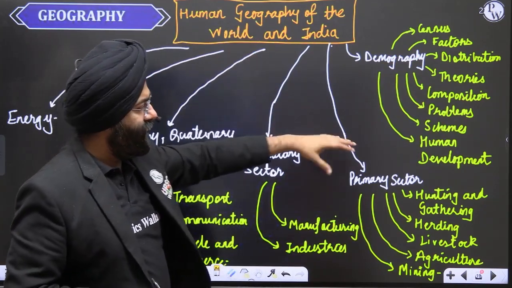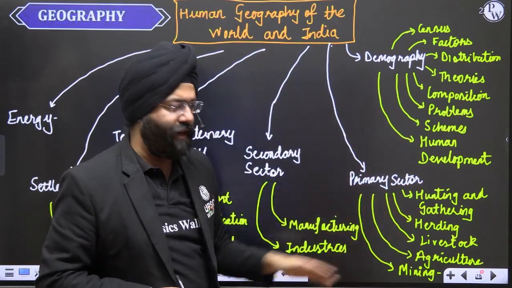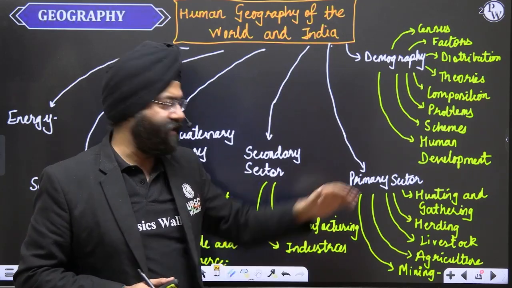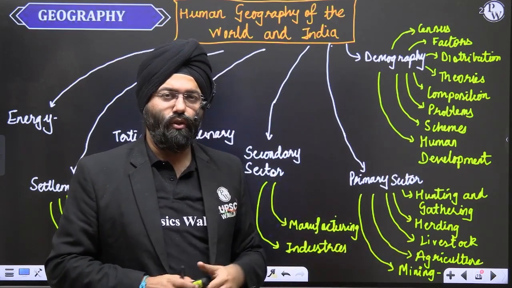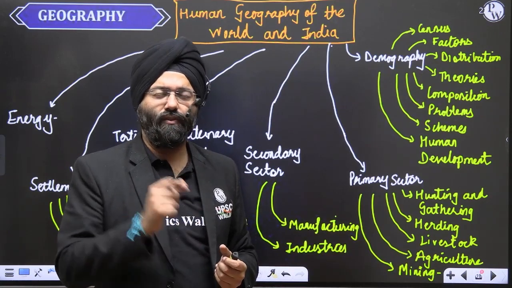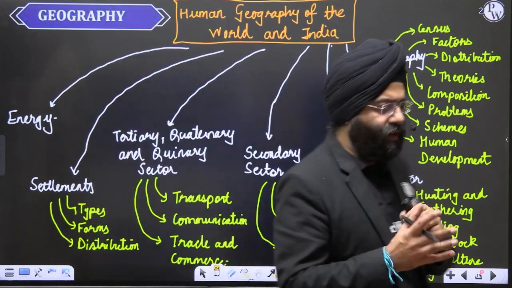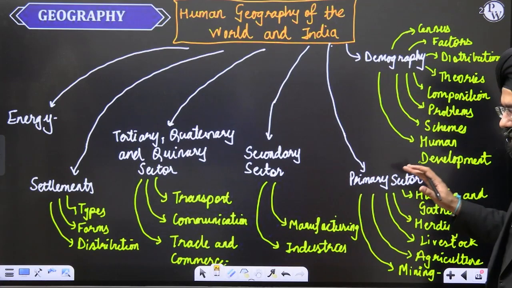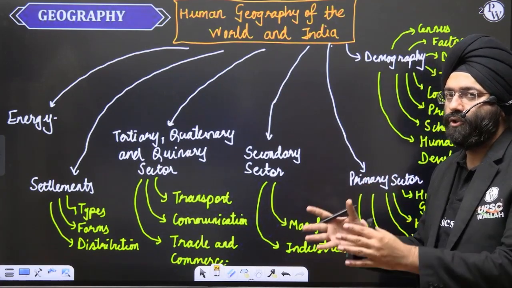Now, when we study the primary sector, dimensions of hunting, gathering, herding, livestock, agriculture and mining, and all the dimensions, the distribution, the impact, the changes taking place have to be studied with respect to all of them. Like if you take the topic of agriculture, you will have n number of topics: types of agriculture, classification of agriculture, the problems associated with them, the schemes, and all these things are covered over here. Now, as we move ahead, for each of them, the factors that are responsible for them, as mentioned in the UPSC syllabus, become very important.